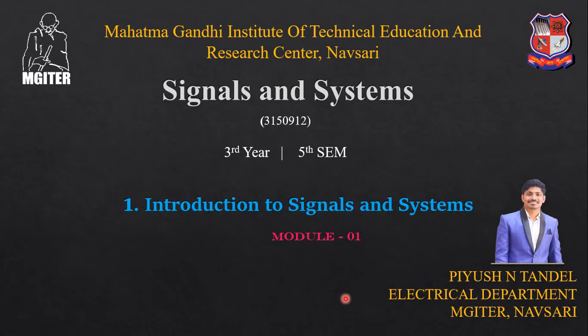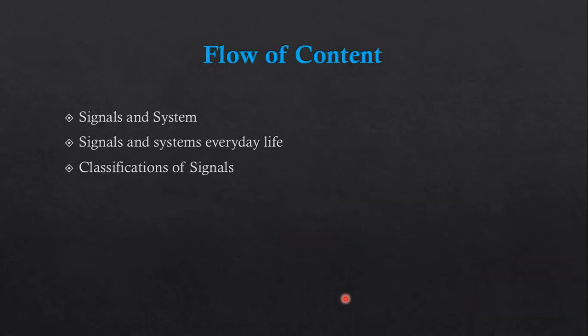Now starting with the flow of content. In this video we are going to see the signal and system, that is the definition of signal and definition of system. Then after, signal and system in everyday life. So we are going to study why we require signal and system in our daily life and how we can use this subject in our daily life. And next, the classification of signal. So different classifications are there for the different signals.